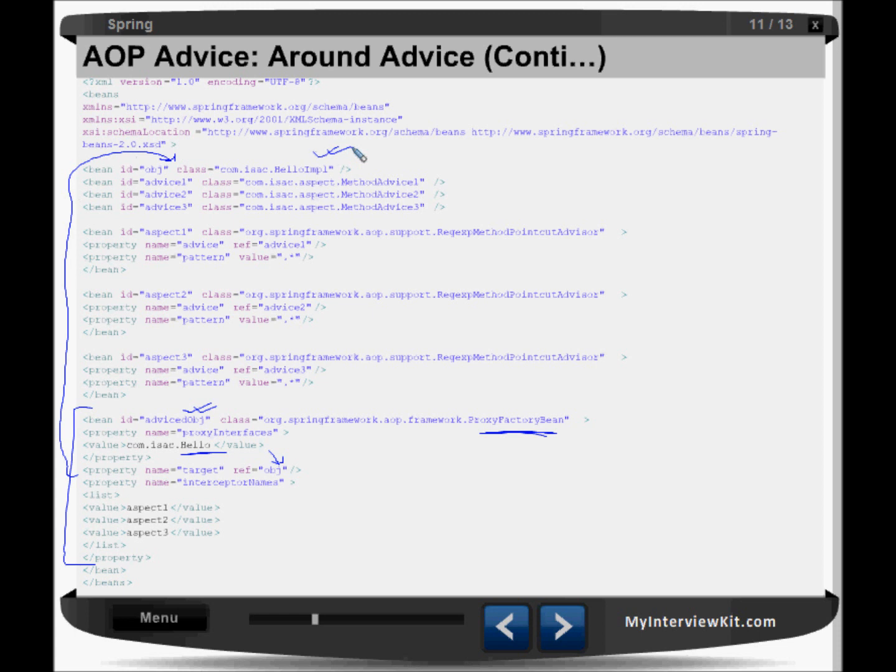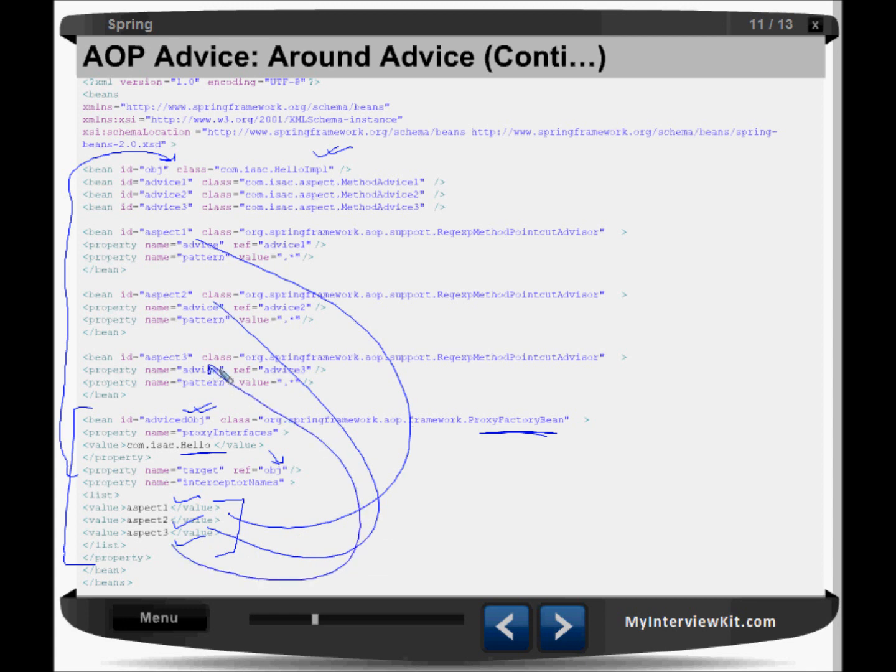And then it is looking for interceptor methods. What are they? We have aspect 1, aspect 2, aspect 3. The first aspect is referring to this one, the second aspect to this one, the third aspect to this one. And we have three advice here, the three Java files, method advice 1, 2, 3. For that reason we have three advice.